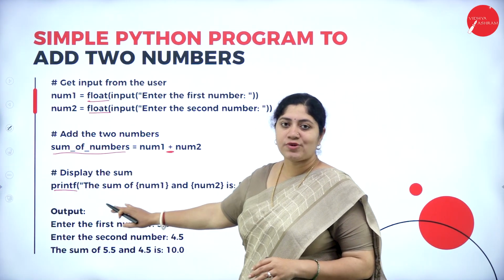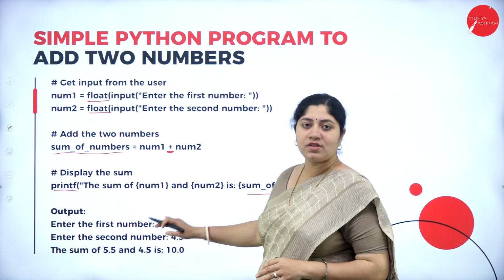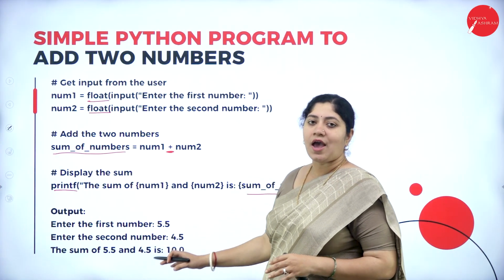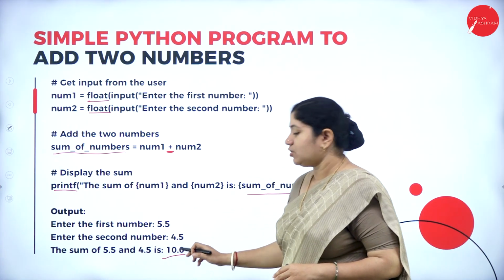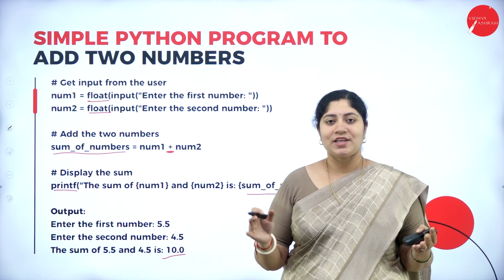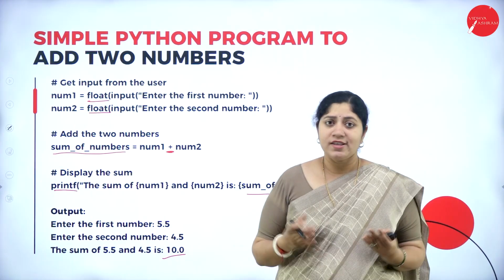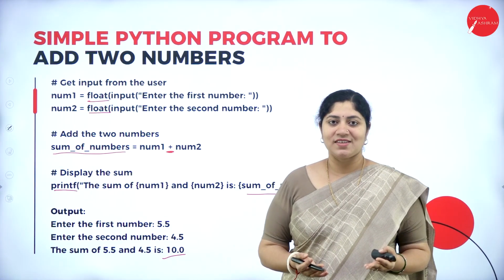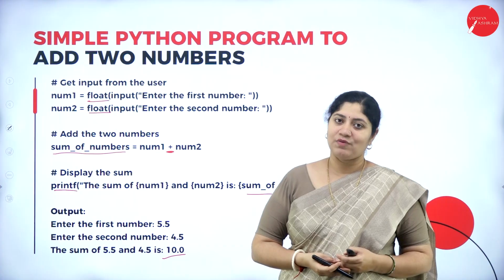Finally, our result will be the sum of two numbers, that is, the sum of 5.5 and 4.5 is equal to 10.0. So this is a very simple example with respect to Python. Is it difficult? No, right? It's very easy and very similar to other programming languages too.